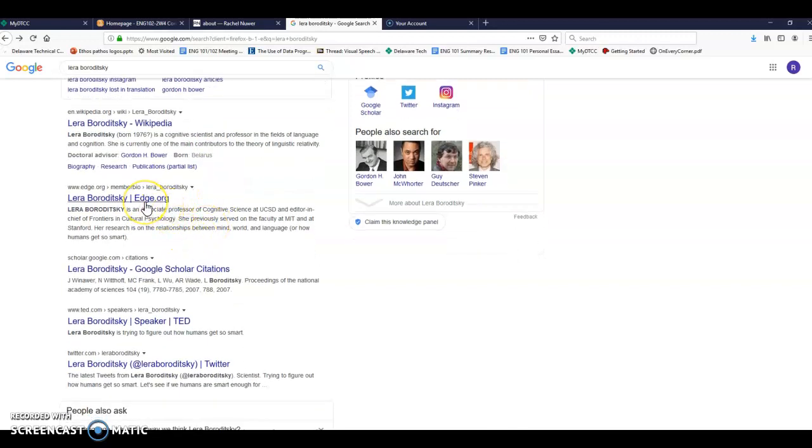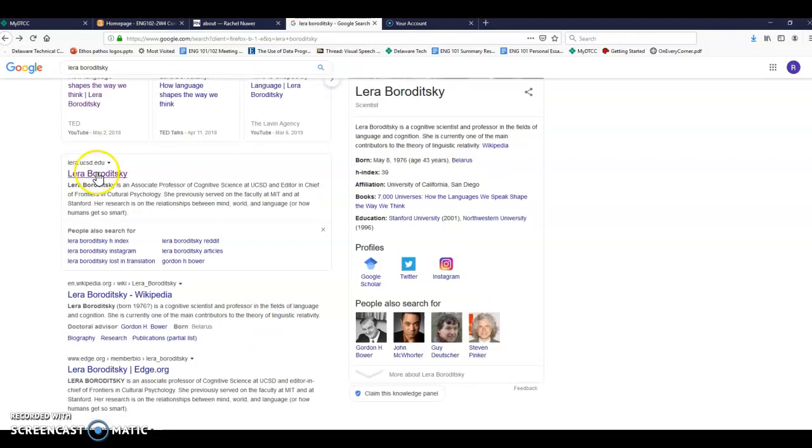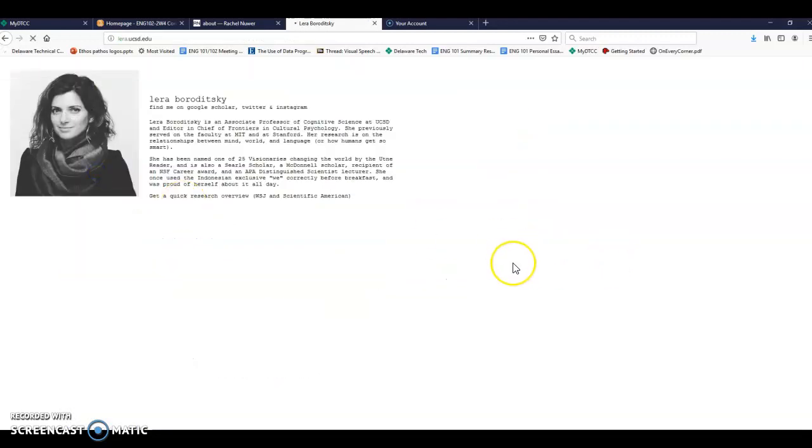A couple of other places you could look, Edge or TED, but we're going to go into her own website. Pretty Spartan, but you can see this is the title of her page. She would be the author. You have the URL up here, and there does not appear to be a date. Okay, again, paraphrase information that you need for your analysis.